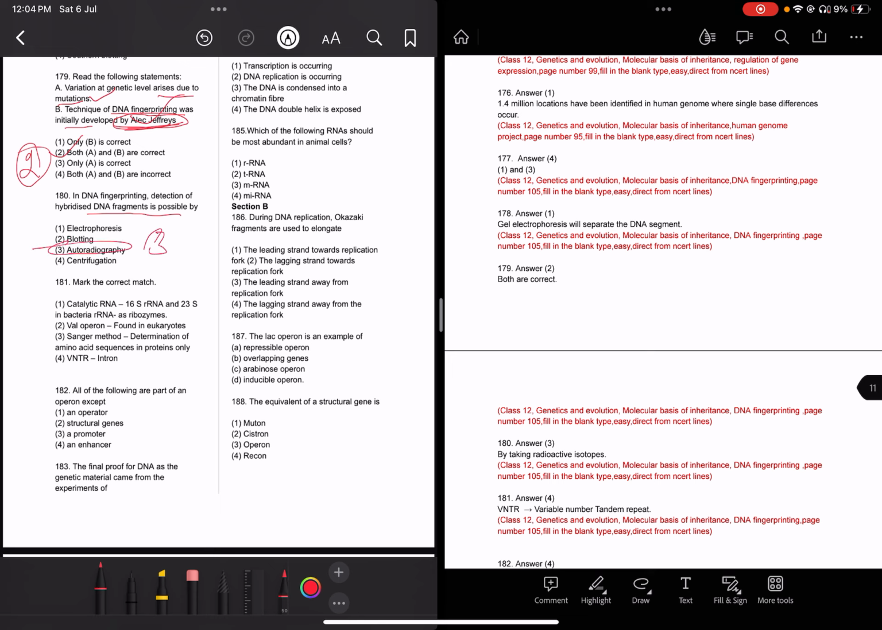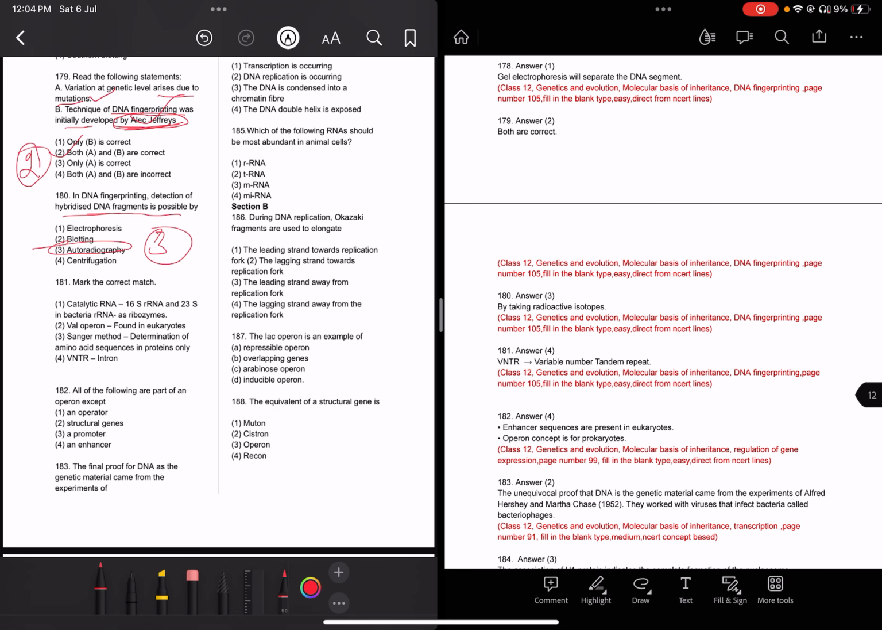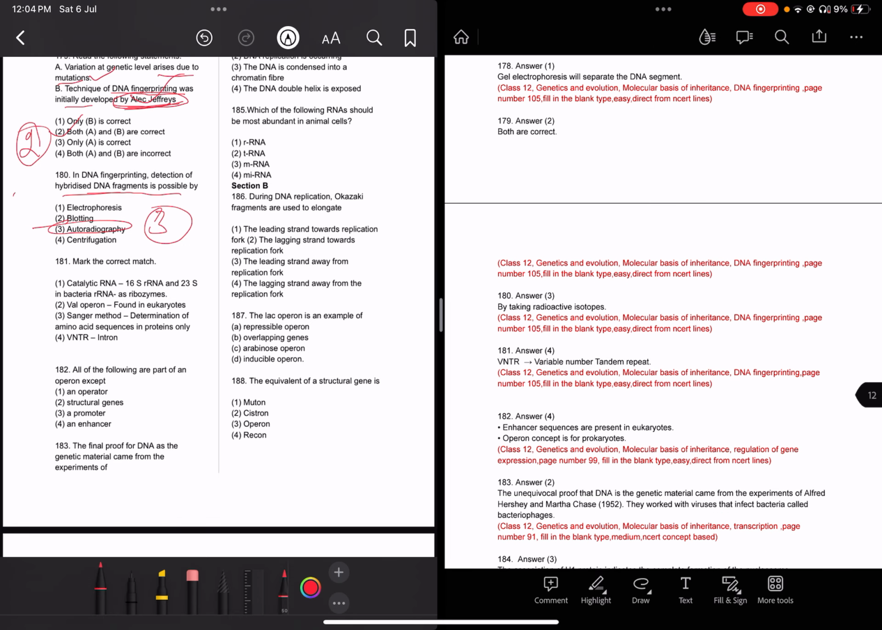In DNA fingerprinting, detection of the hybridized DNA fragments is possible by autoradiography. There is one process for the detection of hybridized DNA known as autoradiography. So the correct answer of 180 is by taking a radioactive isotope. In autoradiography, phosphorus-32 radioisotope is used for DNA. This is used here also.